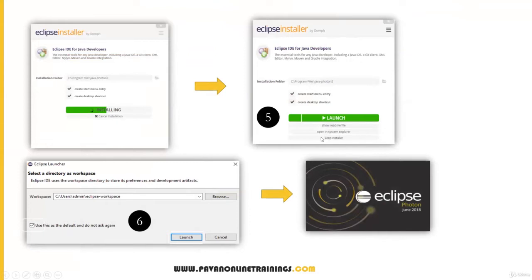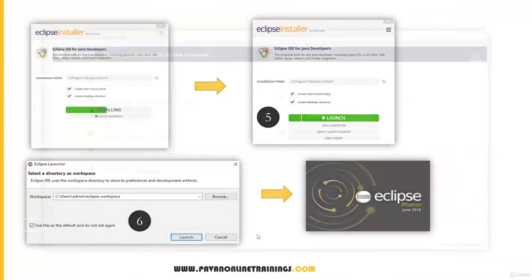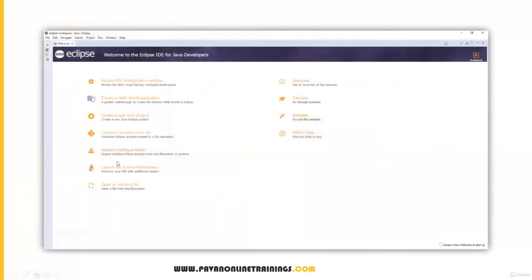Once you click on this Launch button, the first time it will ask you for the workspace location. Workspace means all your Java projects, Java code, programs, everything you do in Eclipse will be stored in this particular location. If you want to change this workspace location, you can. Select this checkbox, because otherwise it will ask you for the workspace every time you open Eclipse. If you don't want it to ask, just select this checkbox and click Launch. Now Eclipse will be launched and your Eclipse IDE will look like this.